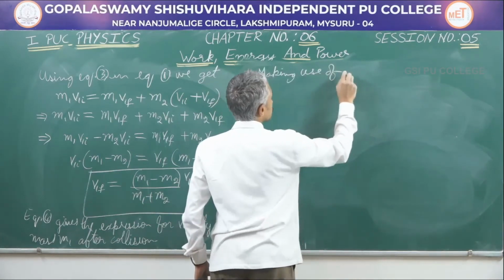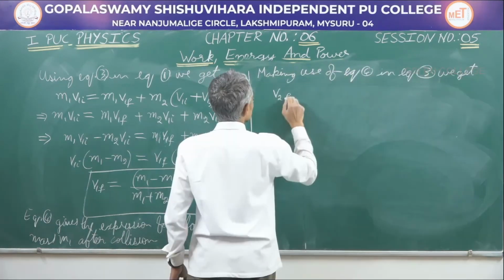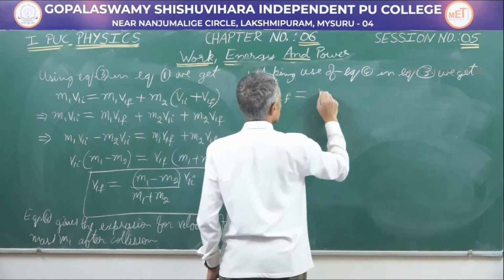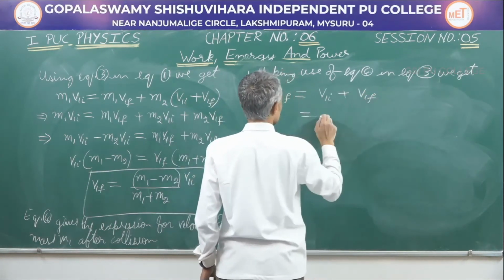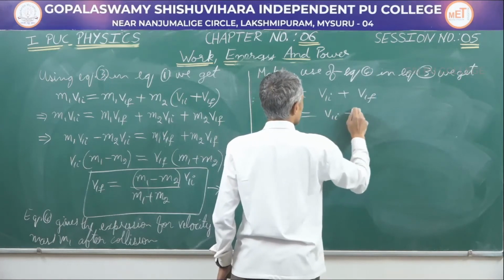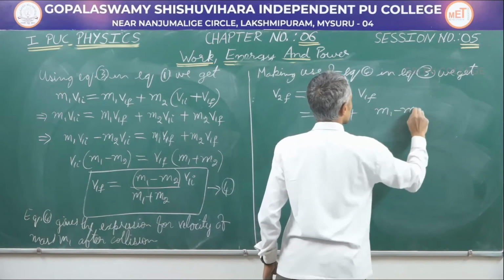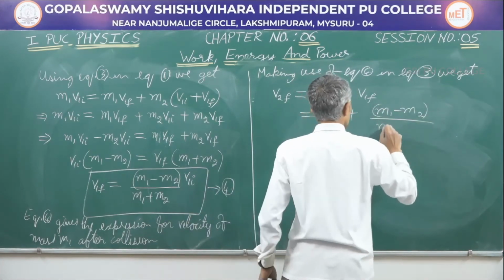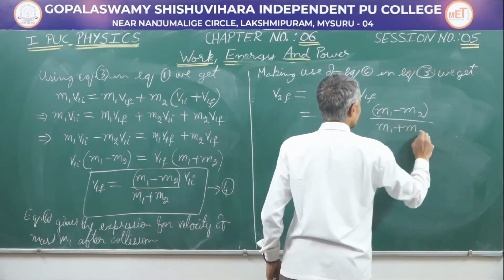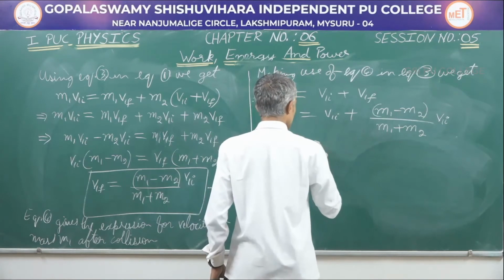Making use of equation 4 in equation 3, we get v2f is equal to v1i plus v1f. So this is v1i plus, in case of v1f, we will now substitute (m1 minus m2) divided by (m1 plus m2) into v1i. Let us simplify this.